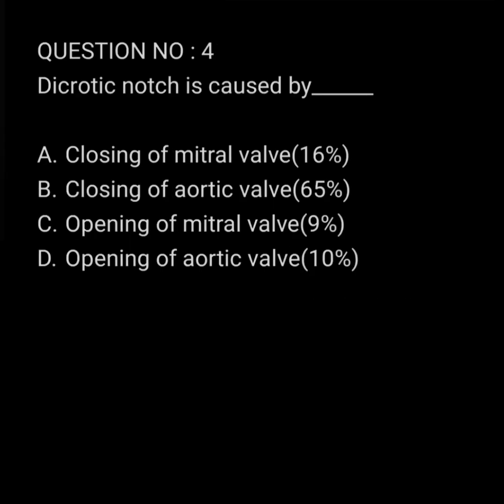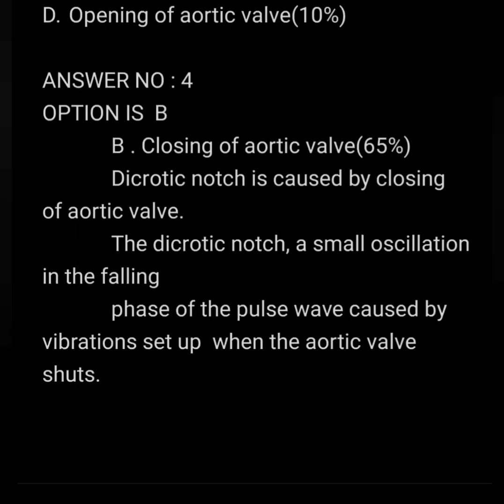Dicrotic notch is caused by dash: closing of mitral valve, closing of aortic valve, opening of mitral valve, opening of aortic valve. What is dicrotic notch? Dicrotic notch is a small oscillation in the falling phase of the pulse wave caused by vibration set up when the aortic valve shuts. Option B is the answer.